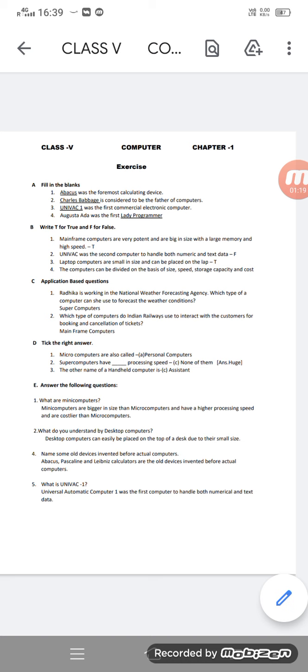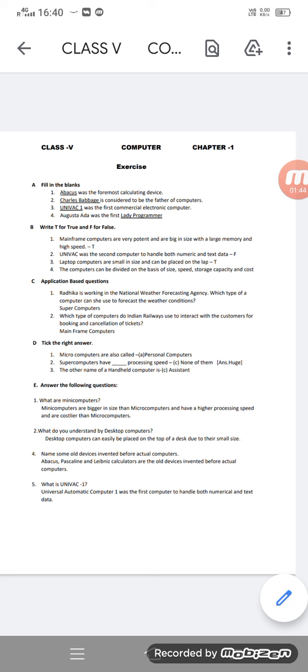Third one, laptop computers are small in size and can be placed on the lap. Obviously, that is right. So true. T. Fourth one, the computers can be divided on the basis of size, speed, storage capacity, and cost. Okay, that is true, but I haven't noted that there. That is true. T. In your PDF, it will be there.